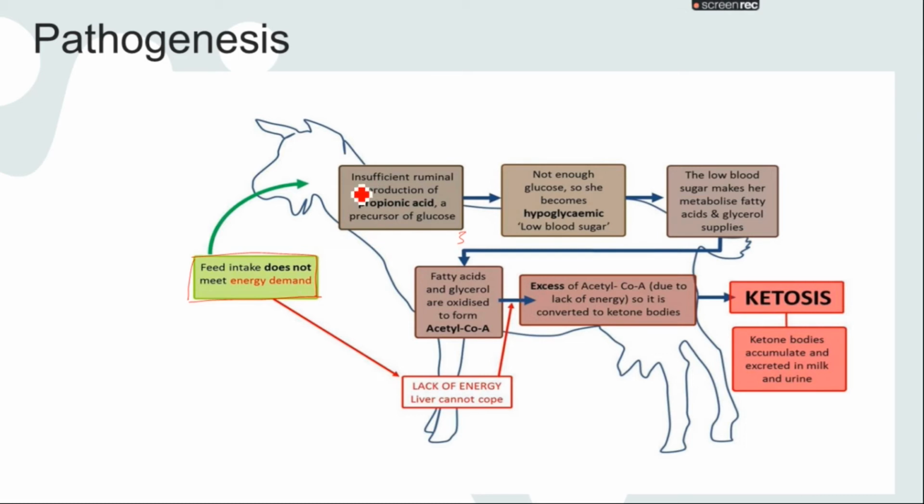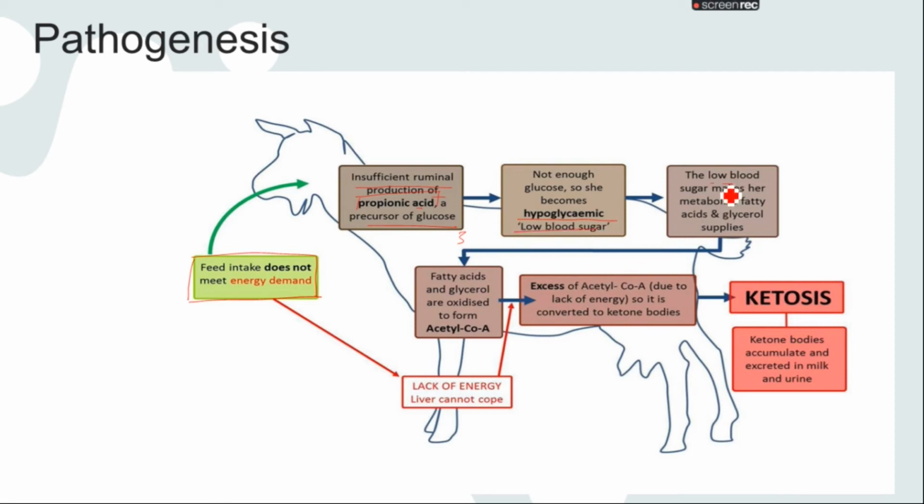Ultimately, insufficient ruminal production of propionic acid, a precursor of glucose, occurs. Propionic acid, which helps to form glucose, is not synthesized in a proper amount, which ultimately causes a hypoglycemic condition inside the body. Low blood sugar will be there.